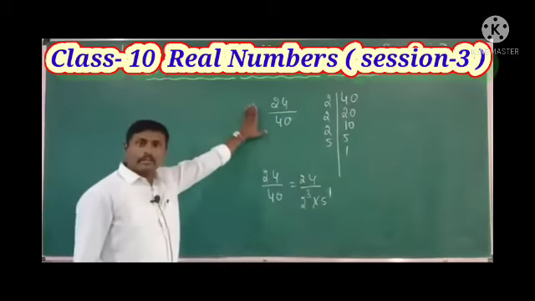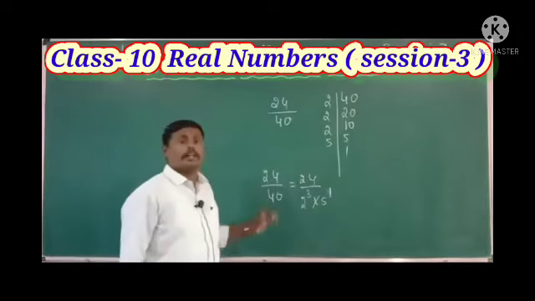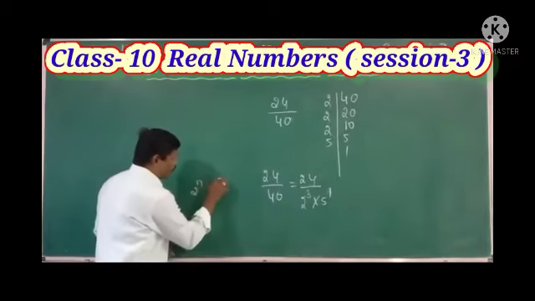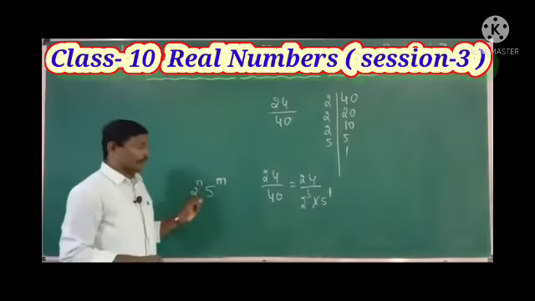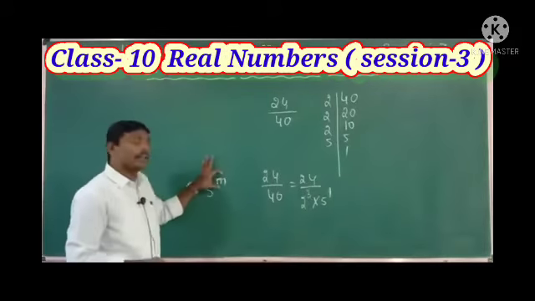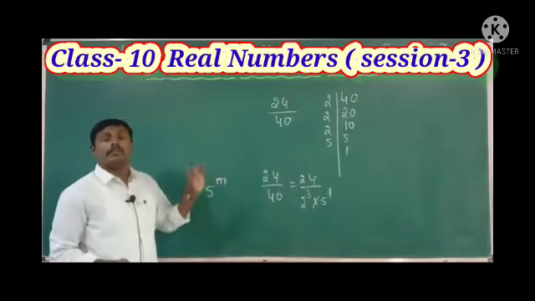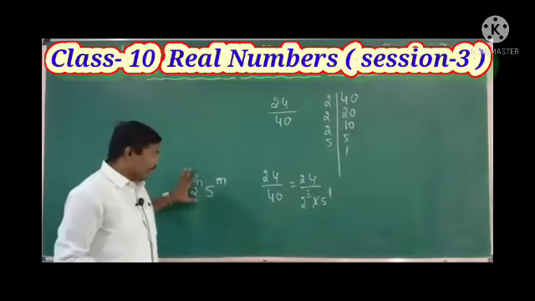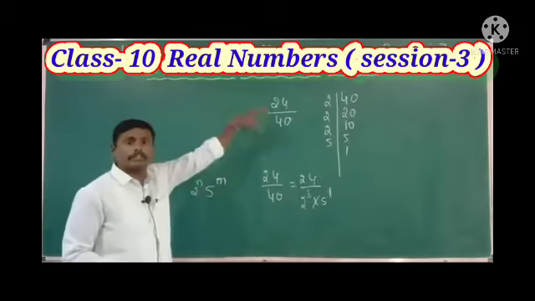The rational number is terminating when its denominator is in the form 2 raised to n and 5 raised to m, in which m and n are positive integers.